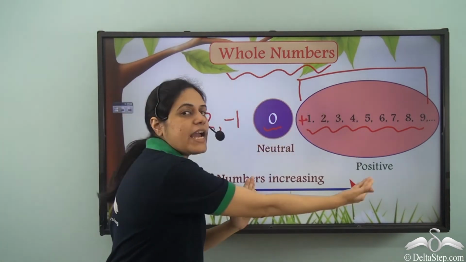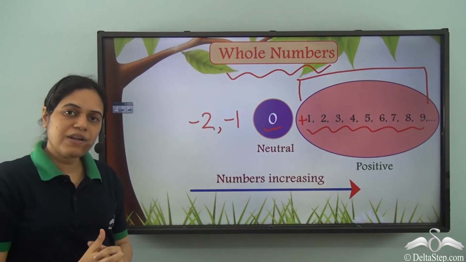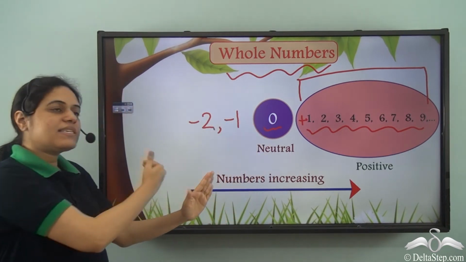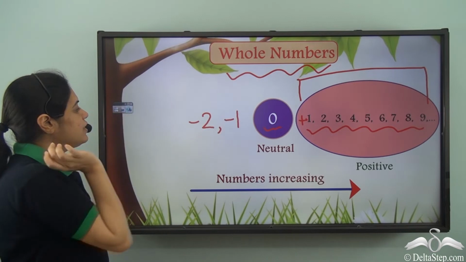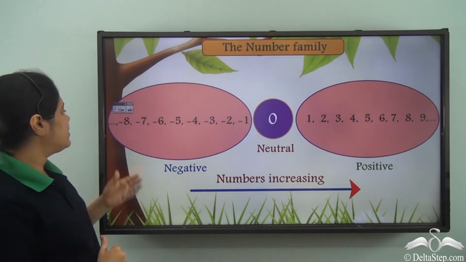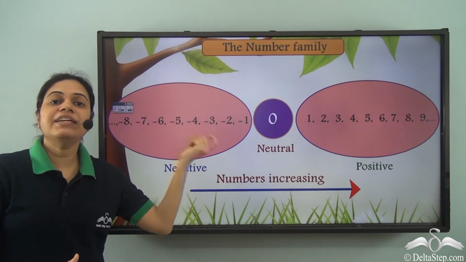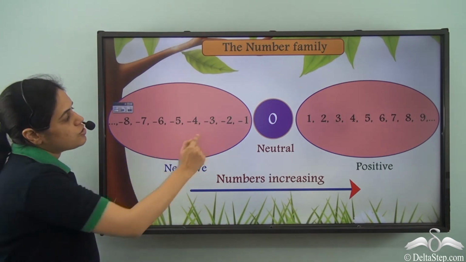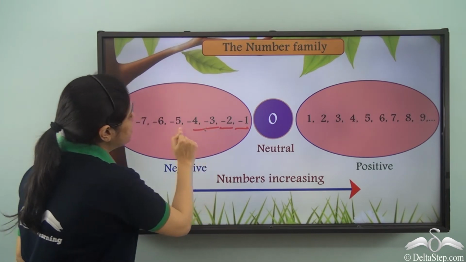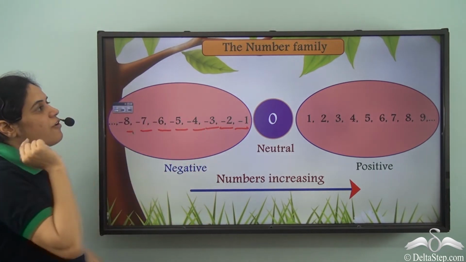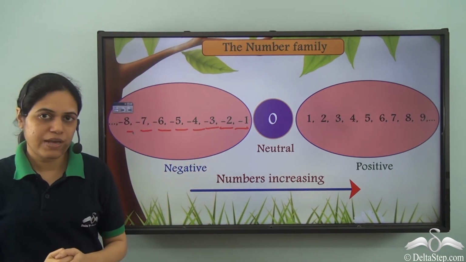So on this side of 0, I have the positive numbers, whereas on this side of 0, I have the negative numbers. That is, numbers with a negative or minus sign in front of them. So see, these numbers all have a negative or minus sign in front of them.